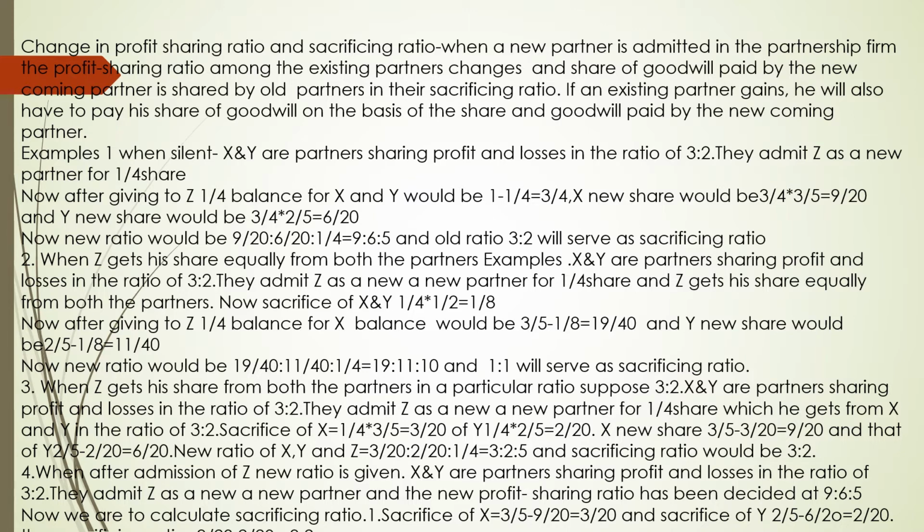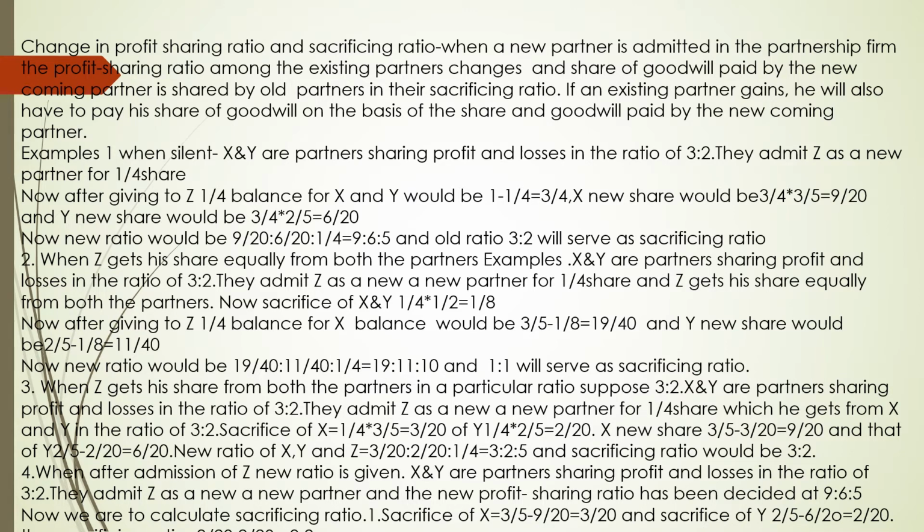Now sacrifice of X and Y would be 1/4 into 1/2 is equal to 1/8. Now after giving to Z 1/4, X's new share would be 3/5 minus 1/8 is equal to 19/40. And Y's new share would be 2/5 minus 1/8, 11/40.